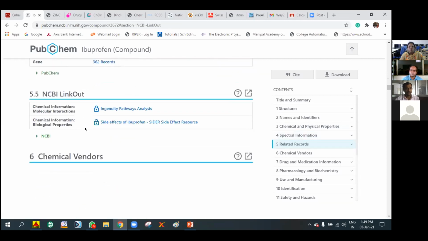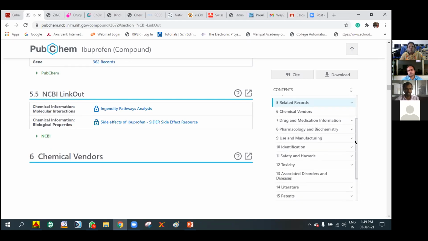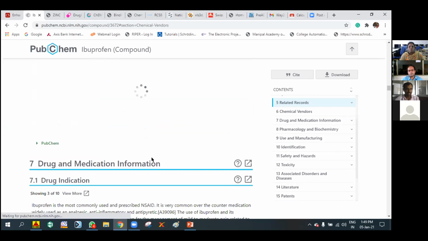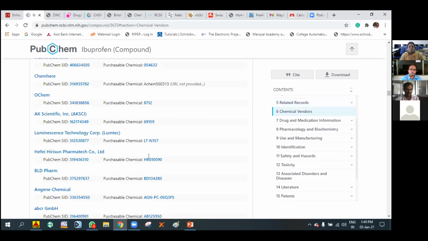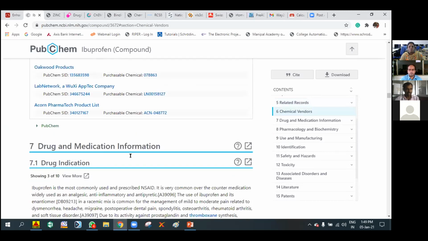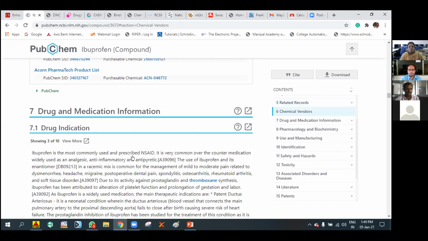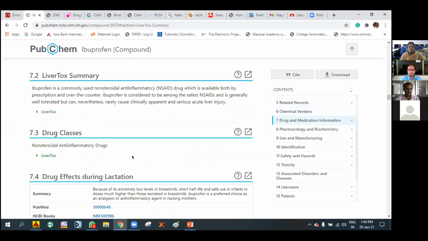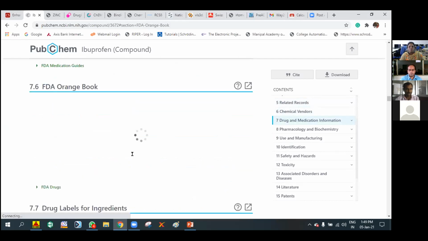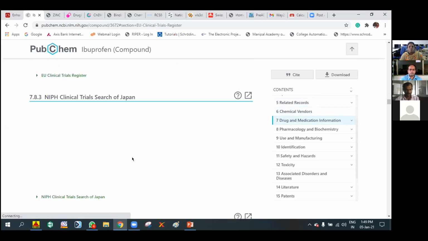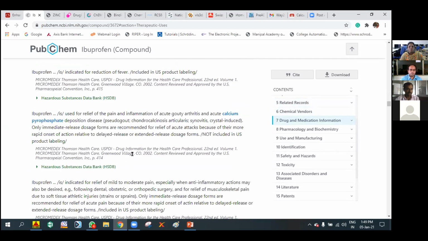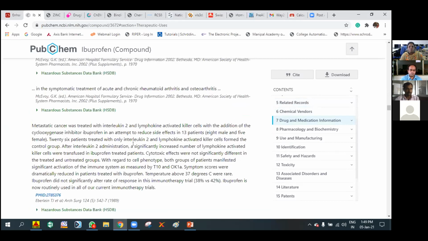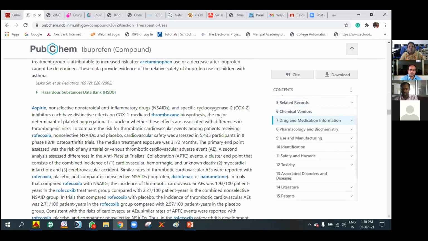The PubChem database is very useful to find complete information about the compound along with safety hazards and toxicity. If you go down, these are the vendors you can observe, and drug interactions we can observe clearly. Then pharmacology and biochemistry, and different uses and manufacturing. So complete relevant data we can observe for that compound.